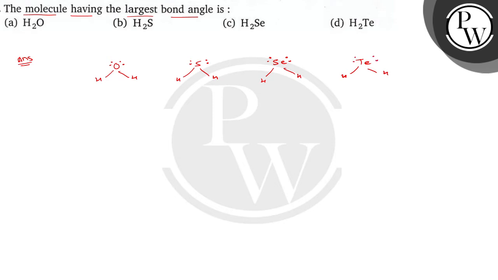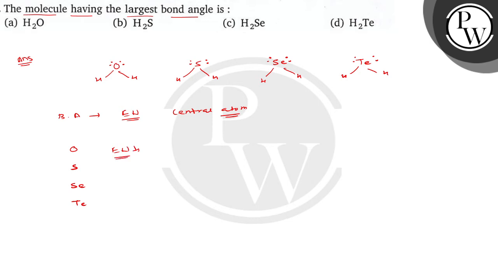So students, when the molecules have both bond pairs and lone pairs, their bond angle can be compared by the electronegativity of the central atom. And what is the concept behind that? See, here oxygen is highly electronegative. If you see oxygen, sulfur, selenium and tellurium, down the group electronegativity decreases. So here oxygen is highly electronegative.